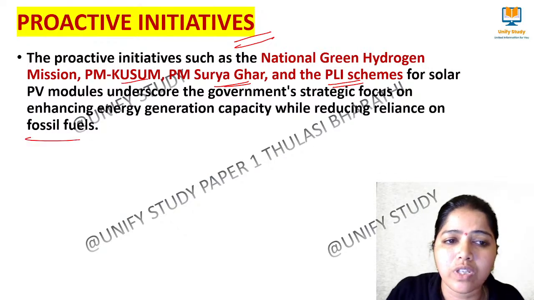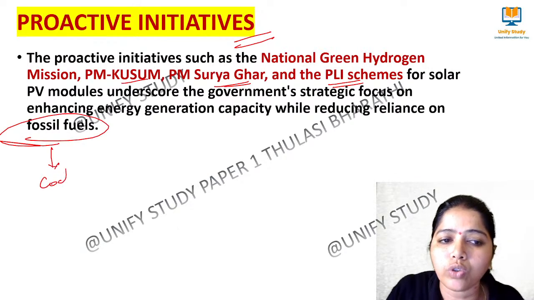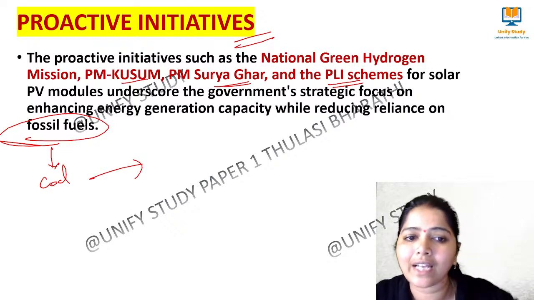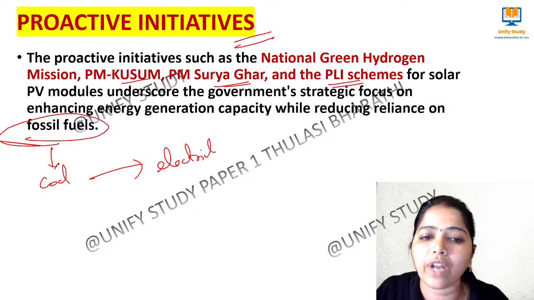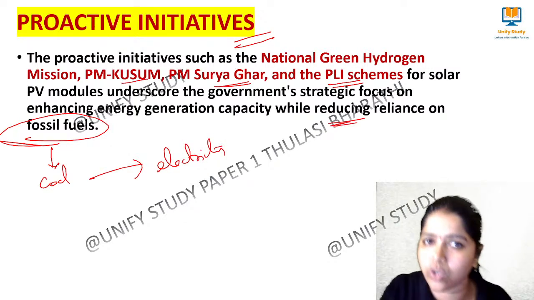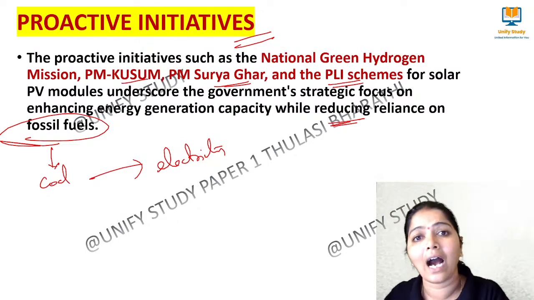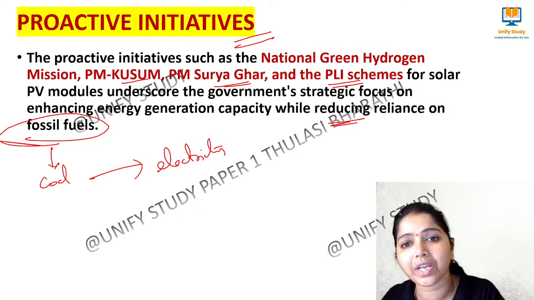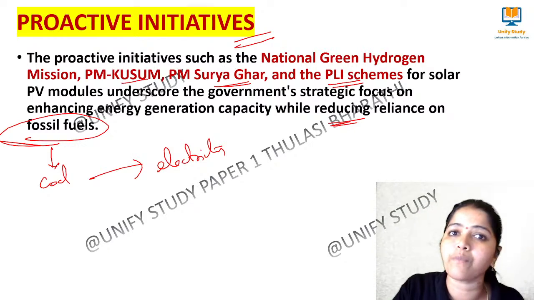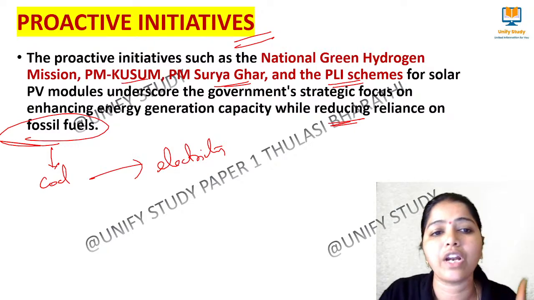What do you mean by fossil fuels? Now we are using coal to generate electricity, right? So now we have to reduce the usage of these kinds of fossil fuels, because they will become extinct at a point of time, because we are overusing them. So we have to shift in future towards these renewable energy resources.